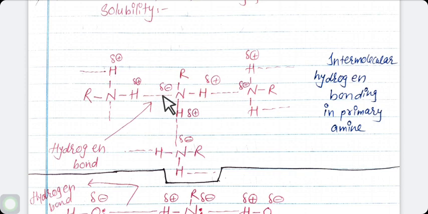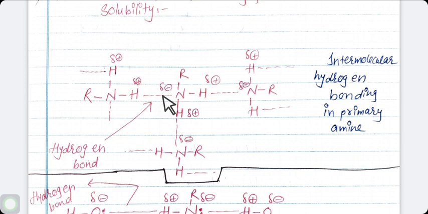So students, what is the difference? Primary and secondary amines have hydrogen bonding because of the nitrogen-hydrogen bond and the electronegativity difference between nitrogen and hydrogen. In tertiary amine, there is no hydrogen atom, that's why no hydrogen bonding, but there is a nitrogen-carbon bond which is also polar, that's why there are intermolecular dipole-dipole attractive forces. Thus, intermolecular forces of attraction are strongest in primary amine and weakest in tertiary amine.